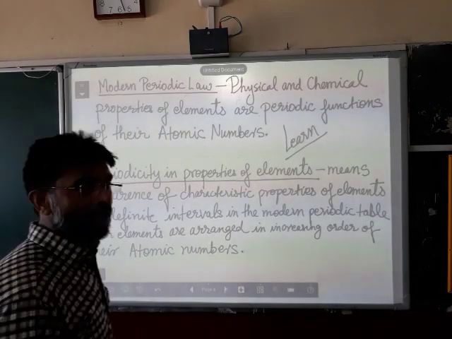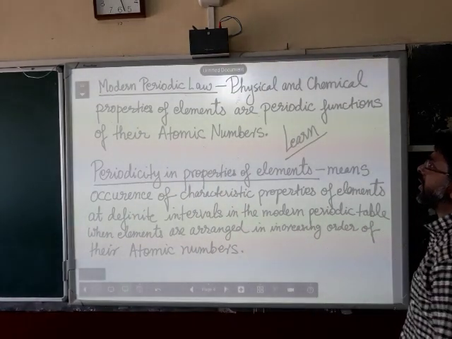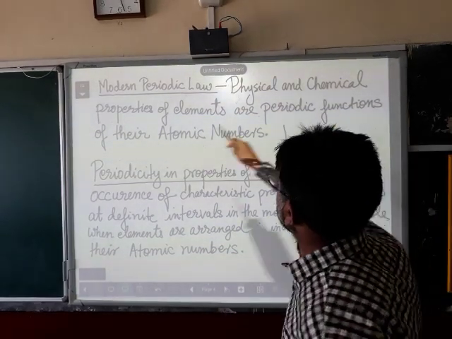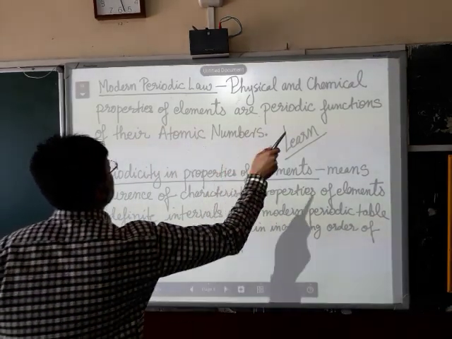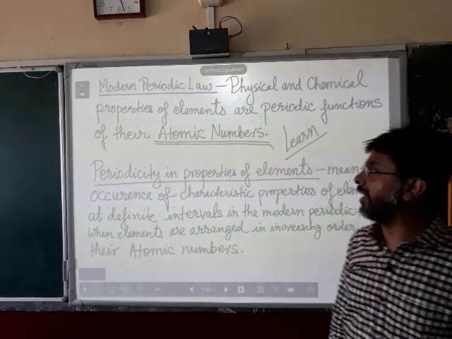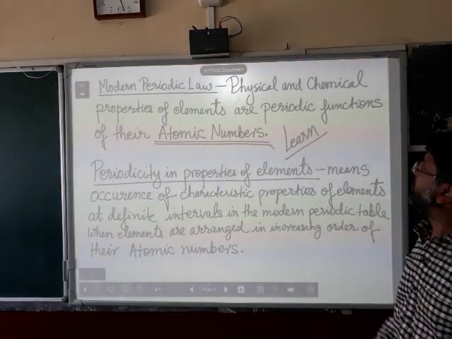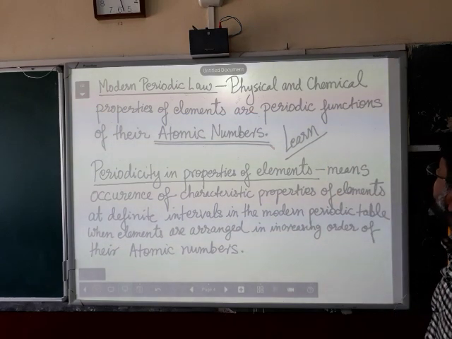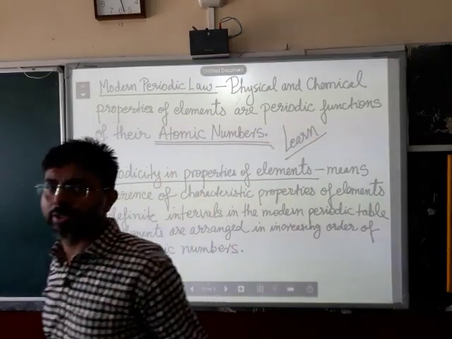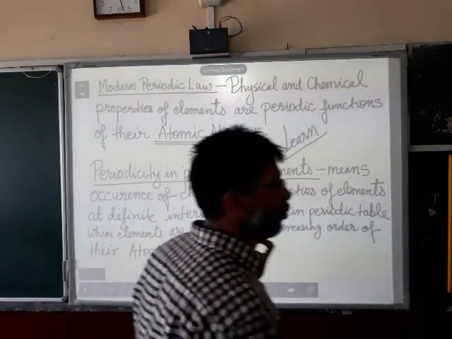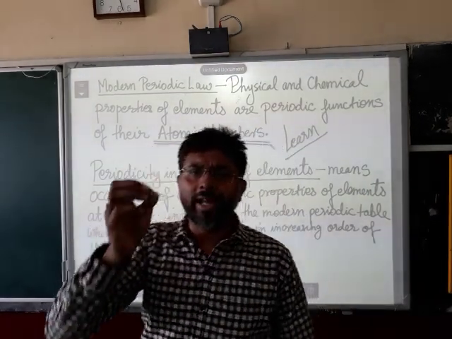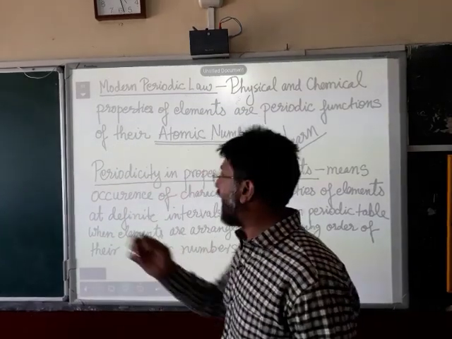Okay, now in this chapter, it is very important to understand the modern periodic law. According to the modern periodic law, the physical and chemical properties of elements are periodic functions of their atomic numbers. Atomic numbers, very important. They are periodic functions of the atomic numbers, not atomic weights, not mass numbers. It is atomic numbers. Now, you must recall what the meaning of atomic number is. Atomic number means the number of electrons or number of protons in an atom of an element.